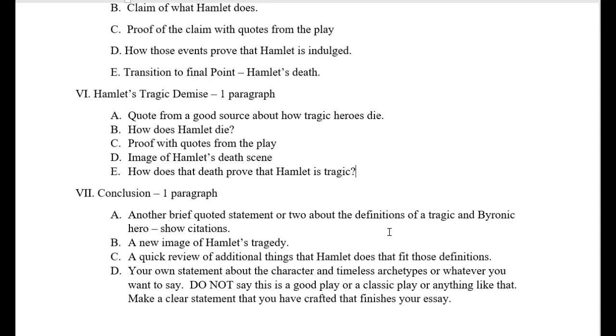You can use quotes perhaps in the introduction. You'll use quotes in the summary, the section 2 where you're defining your terms, and you're going to save a few little nuggets from that article for the conclusion, for this definition of a tragic and Byronic hero. So you used the same article in several different places.